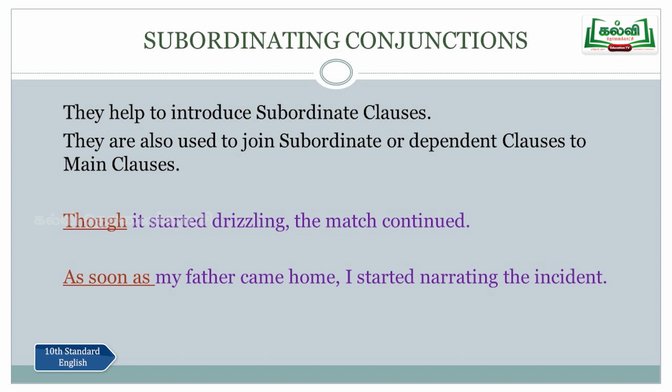Subordinating conjunctions help to introduce subordinate clauses. They are used to join subordinate or dependent clauses to the main clause. I told you how to identify the main clause and the subordinate clause also. So please practice this with a lot of sentences, because to understand simple, complex and compound sentences and to answer the questions well, you should be able to identify these main clauses and the subordinate clauses.